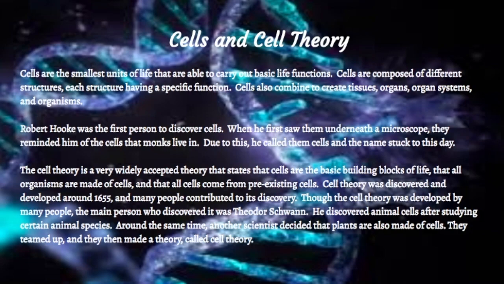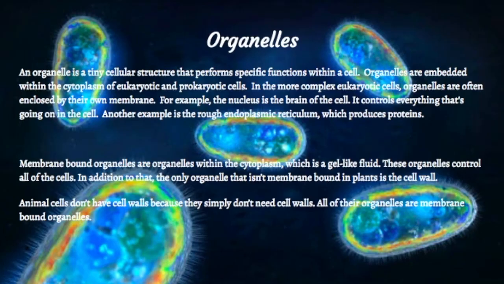Though the cell theory was developed by many people, the main person who discovered it was Theodor Schwann. He discovered animal cells after studying certain animal species. Around the same time, another scientist decided that plants are also made of cells. They teamed up and then made a theory called the cell theory.